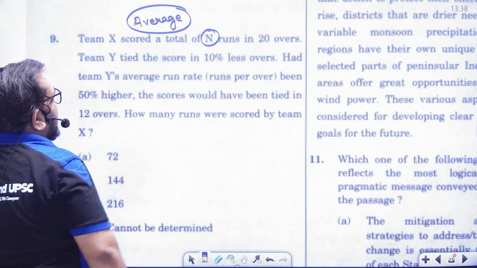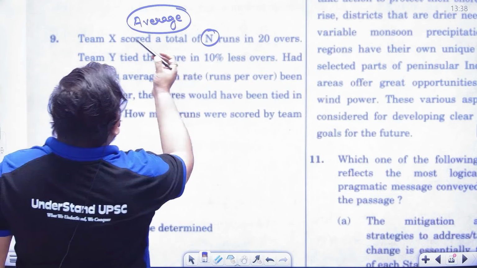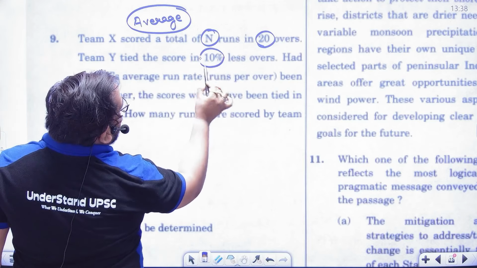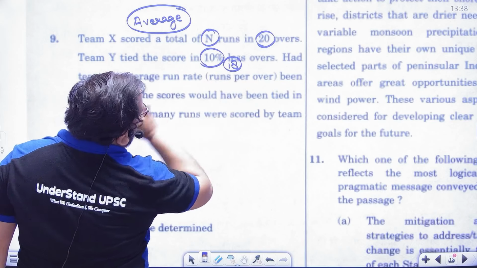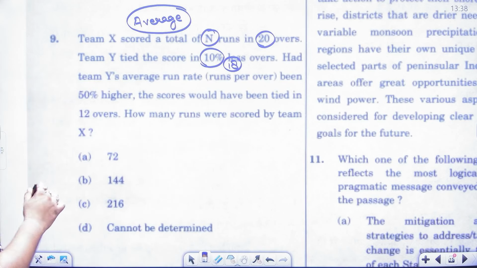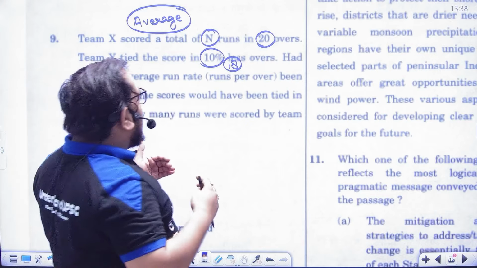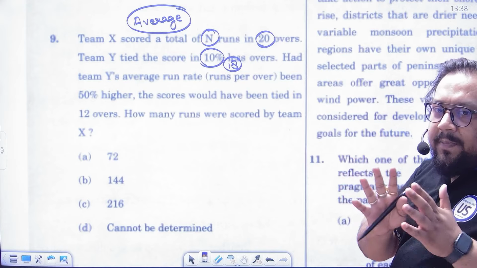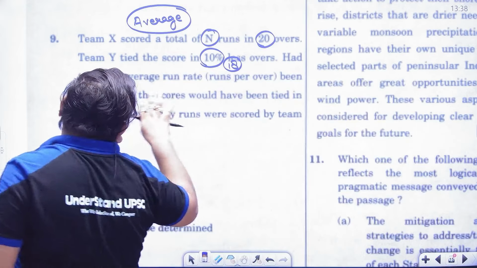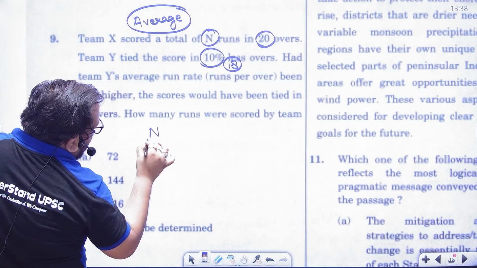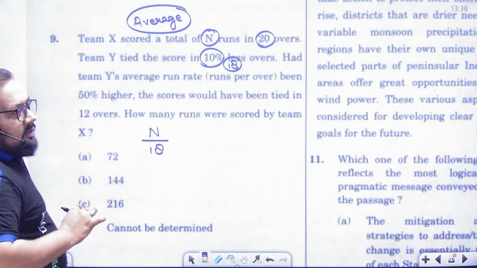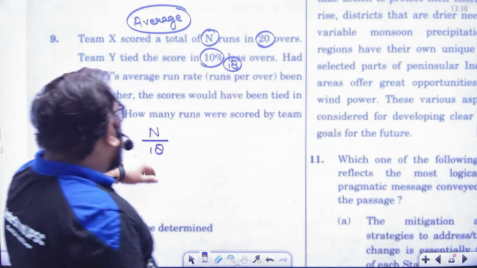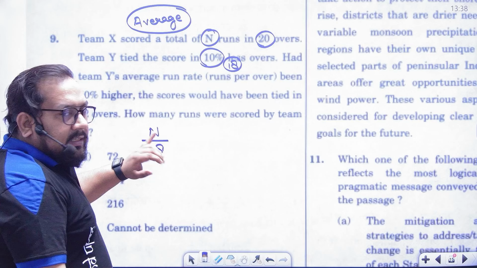That is average. See, Team X scored n runs in 20 overs and Team Y tied in 10% less, it means in 18 overs. Okay, if Team Y's average run rate been 50% higher. So what is the average run rate of Y? That is n runs upon 18. What is the formula of average? That is sum upon number of things. So n runs, the total runs upon 18 number of things.